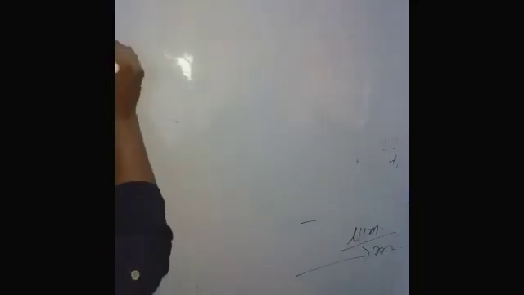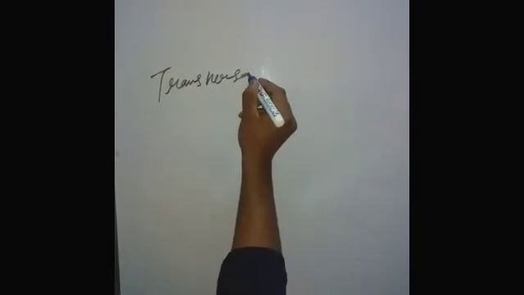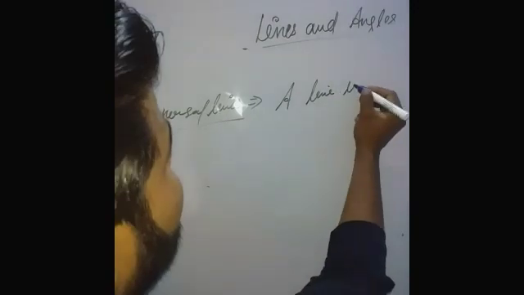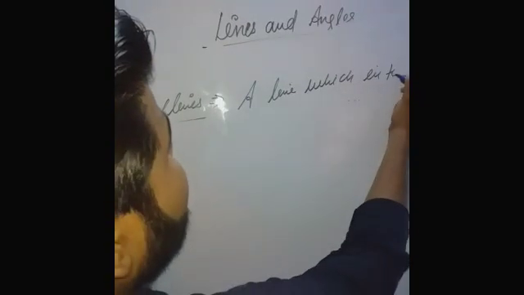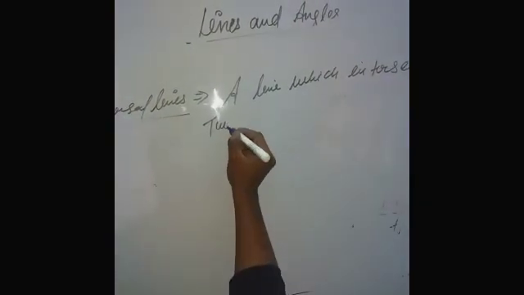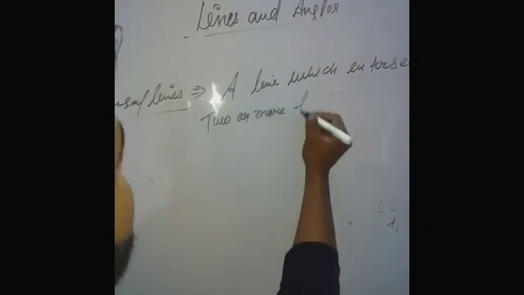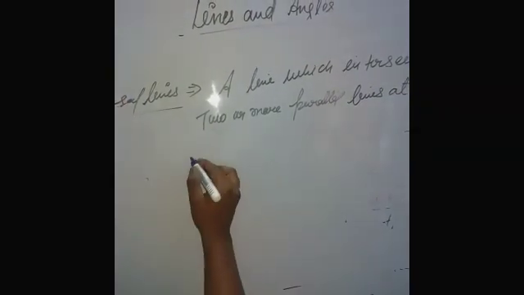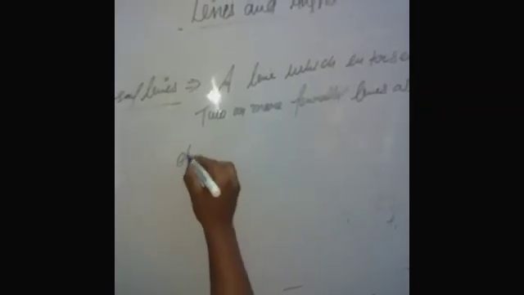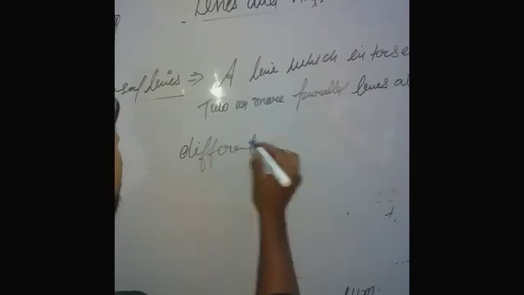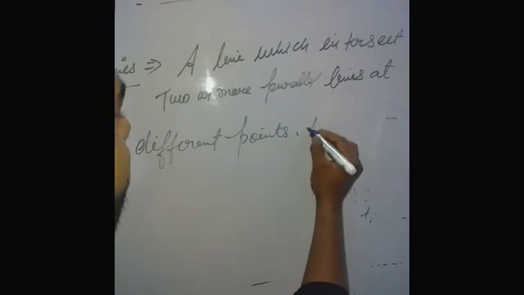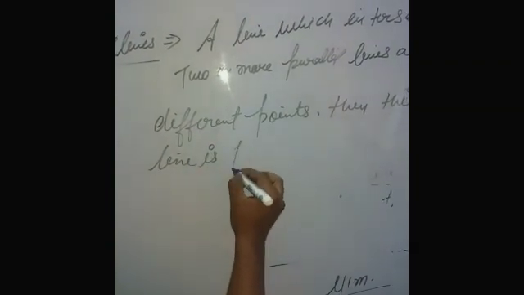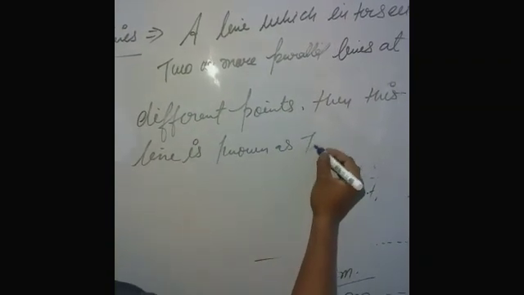Transversal line. A line which intersects two or more parallel lines at different points is known as a transversal line.